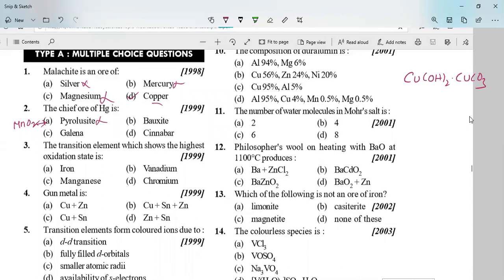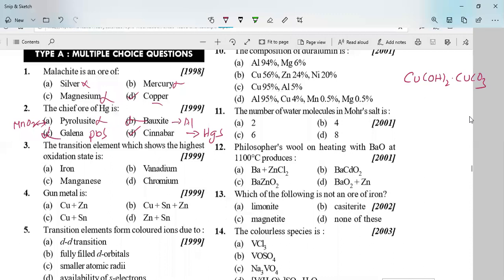Bauxite. Bauxite is an ore of which metal? Aluminium. So it is also not the correct option. Galena. Galena is the ore of lead, lead sulfide. It is also not the correct option. So cinnabar is correct. Cinnabar has the formula mercuric sulfide. This we call cinnabar.